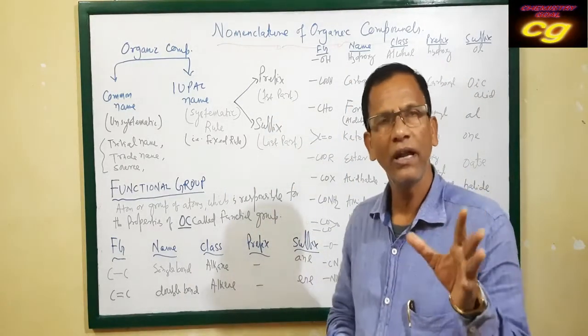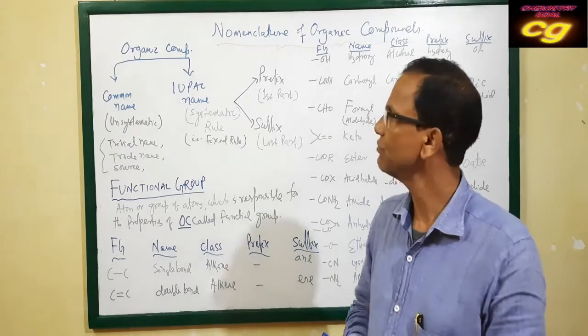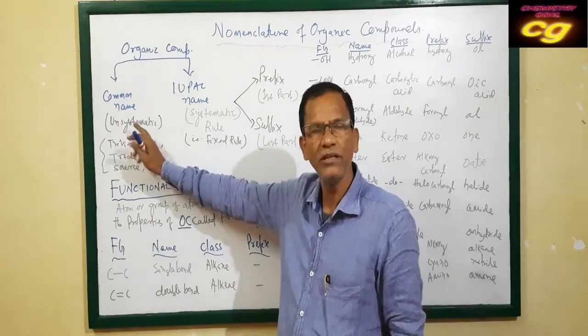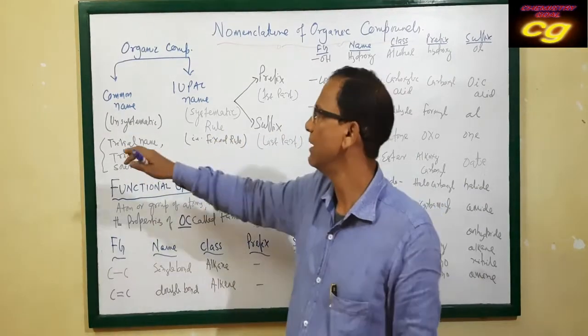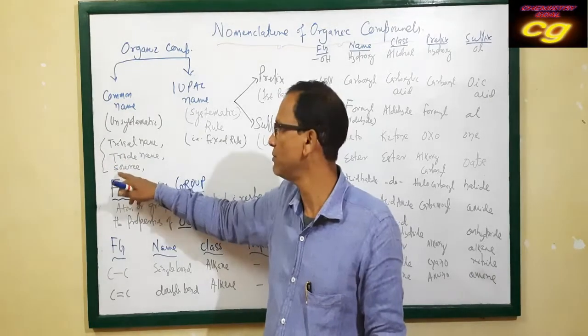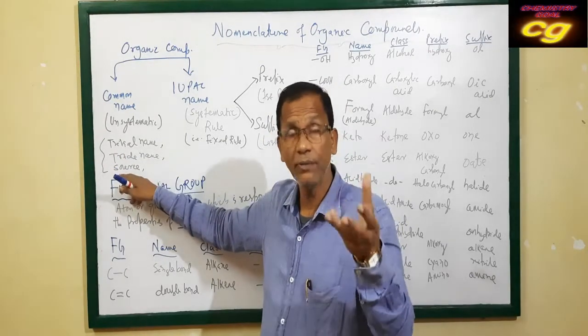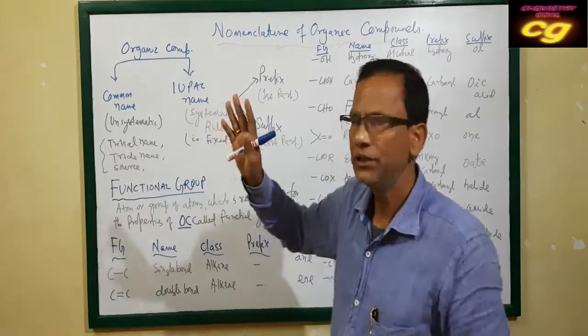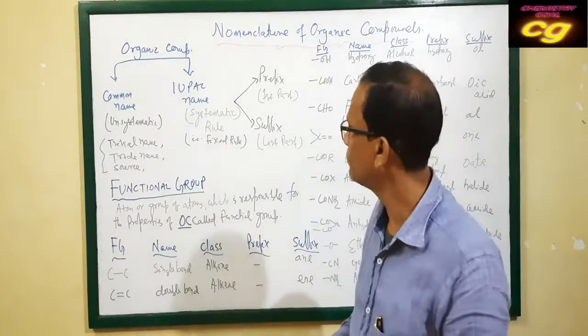So generally, organic compounds have two names. One is the common name. Common name means it is unsystematic, there is no fixed rule for this. It may be a trivial name, also called a trade name. It is the name derived from the source, and it depends upon the source from where it is produced.